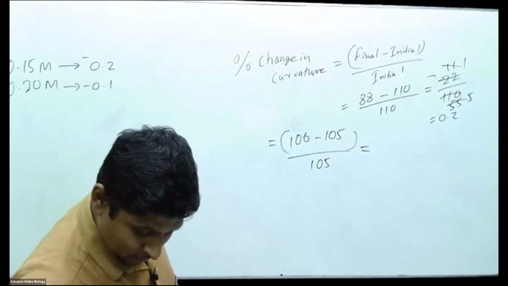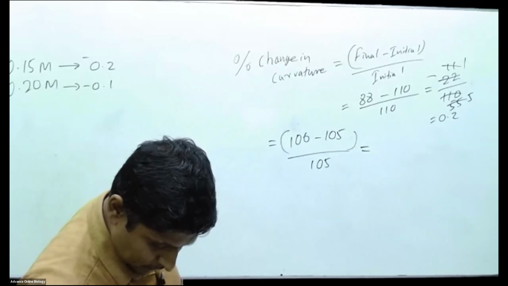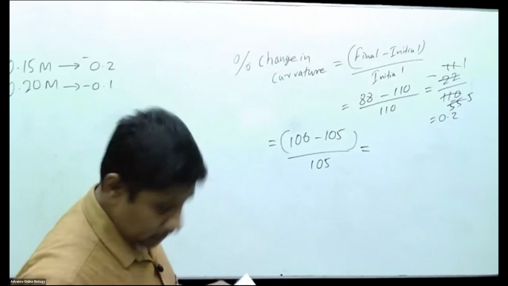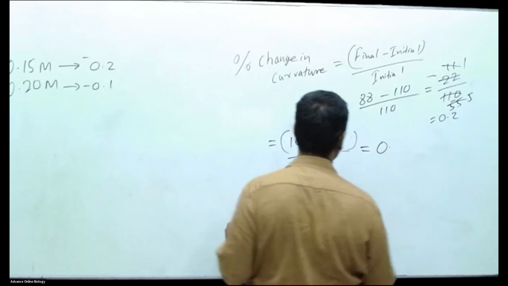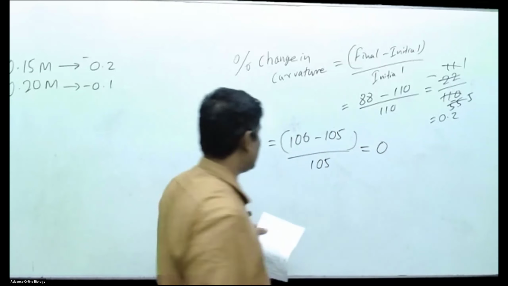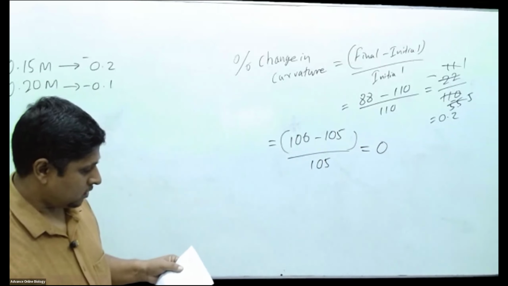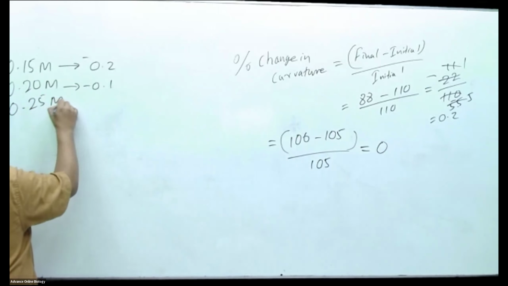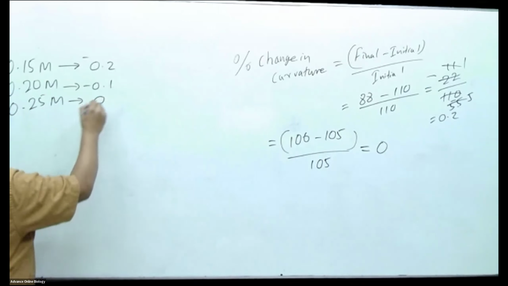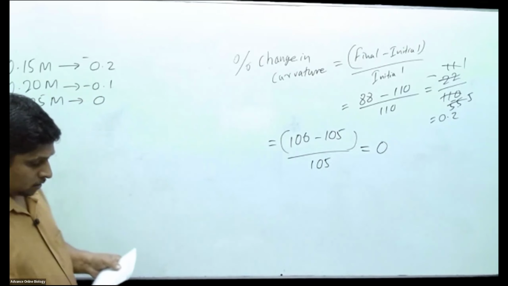Plus 1 divided by 105, almost 0. So for 0.25 m, it is 0. The next one, people.